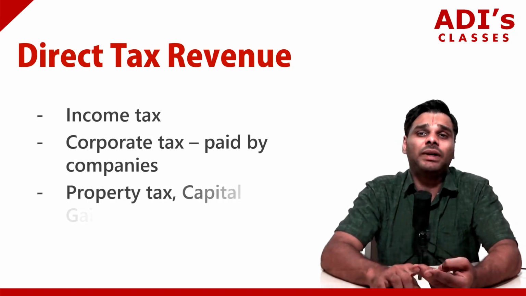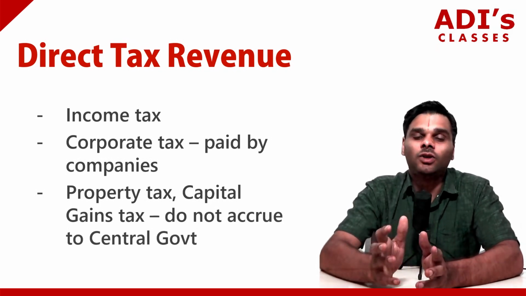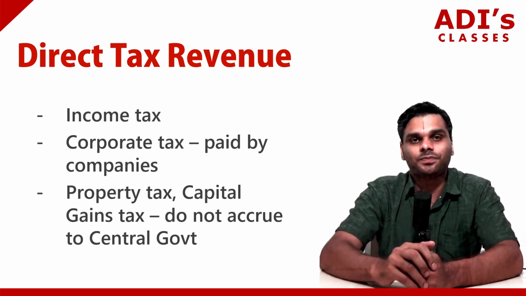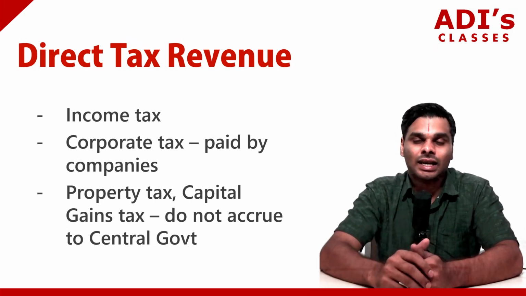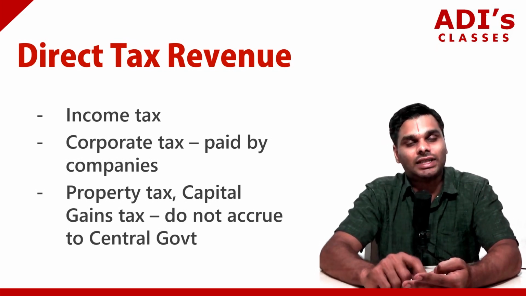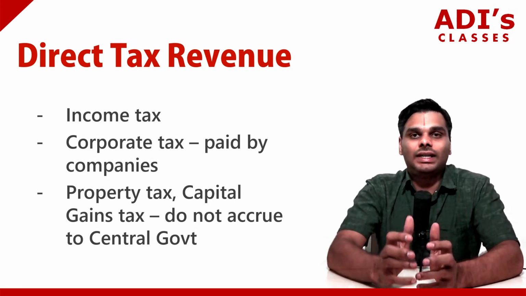Property tax, capital gains tax, etc. are all forms of direct taxes, but they do not accrue to the central government. Property tax, capital gains tax and so on go to the state government because land is a state subject. Okay, so these are examples of direct taxes.